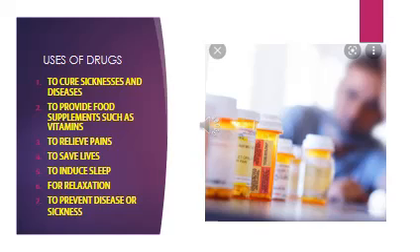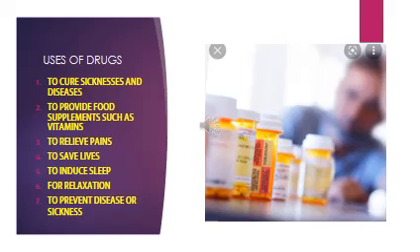The second thing here is that drugs provide food supplements such as vitamins. Drugs can be used to provide supplements, especially in the case of vitamins. The third thing I have about the uses of drugs is that it's used to relieve pain. Drugs are used to relieve pain.